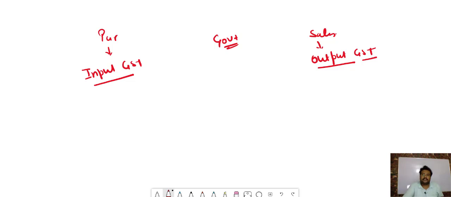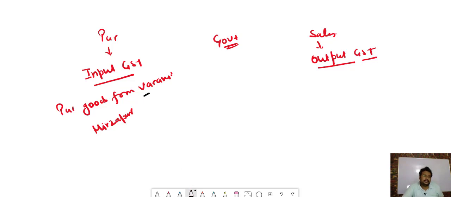Input GST means, suppose I purchase goods from Varanasi, and my business is running in the district Mirzapur. As you can see, Varanasi is in UP and Mirzapur is also in UP.